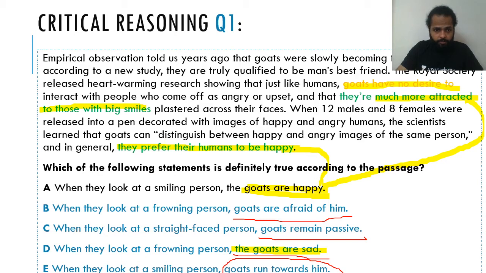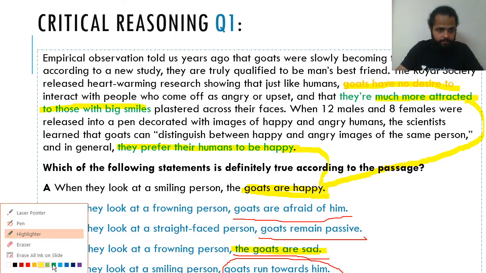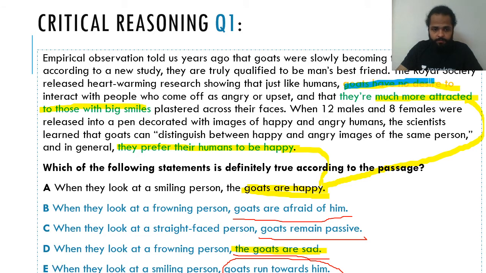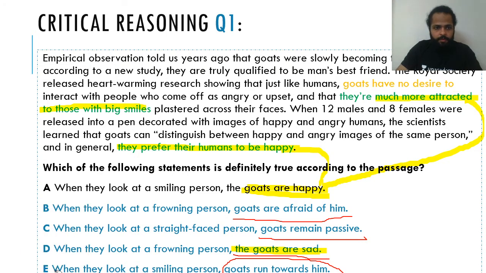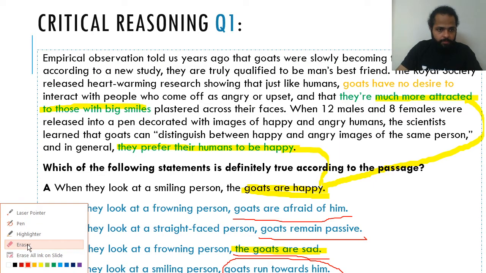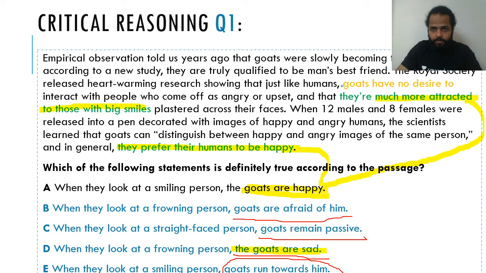And this point here on the top, let me use a different highlighter for that. It's becoming too messy. Okay, this point here on the top that I just marked with blue color: goats have no desire to interact with people. If at all something supports option D, it will be this point, right? This blue supports blue and yellow supports yellow. That's so far as options A and D are concerned.